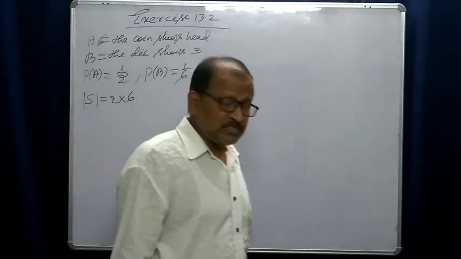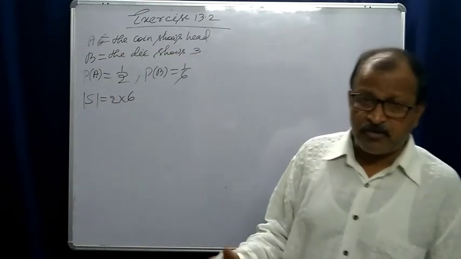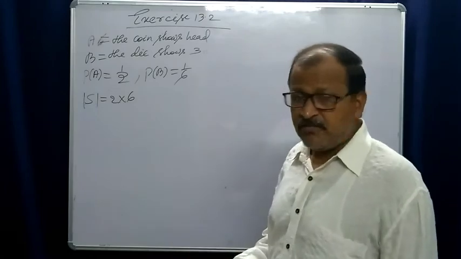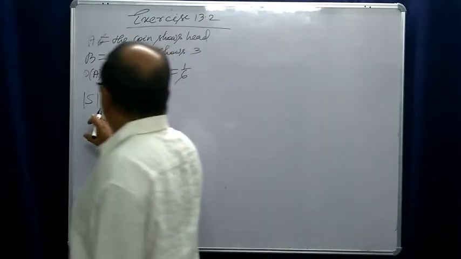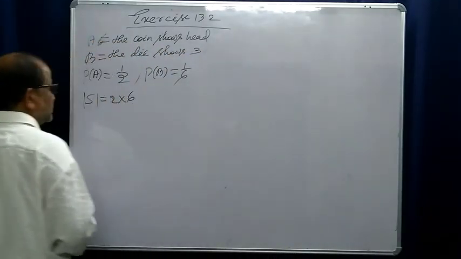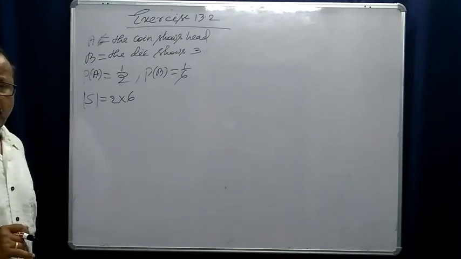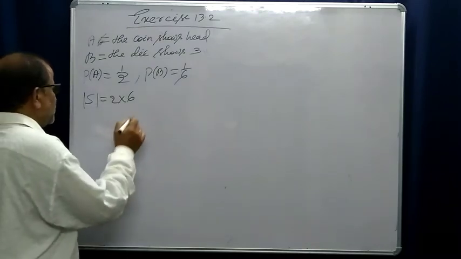For the coin, the sample space contains head and tail, so the cardinality is 2. For the die, the sample space contains the numbers 1 to 6, so the cardinality is 6. So for both experiments performed at a time, the cardinality of the sample space is 12.